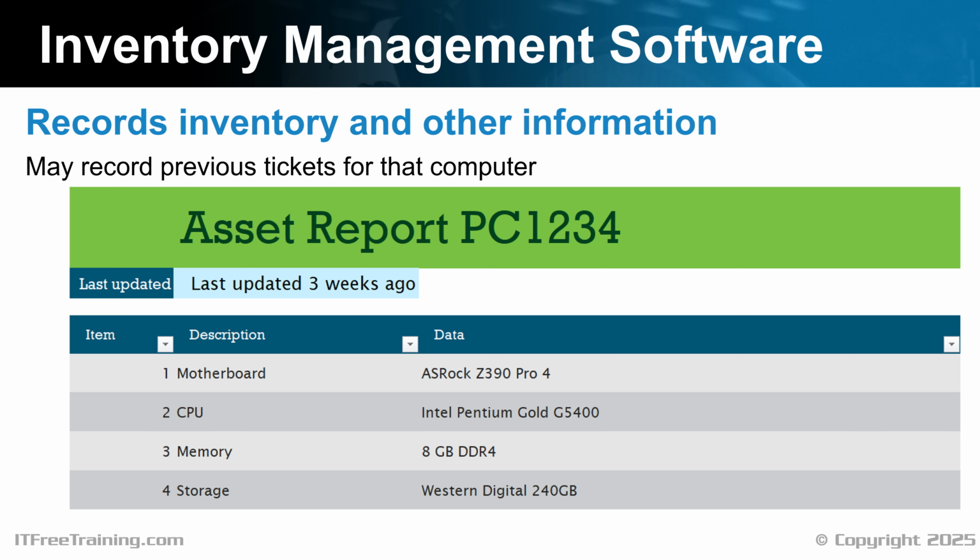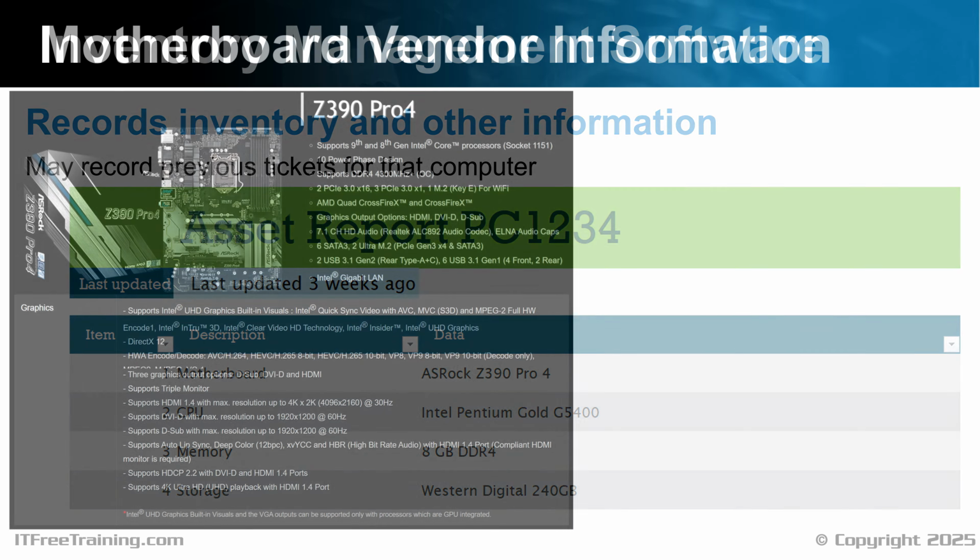In this example, as the video won't work, I can't access hardware information. I could take the computer apart and get it that way, but it is easier to look it up in the internal system. In our example, no previous tickets have been created for this computer. However, we did get some useful information. I will now use this to obtain further information from the vendor.